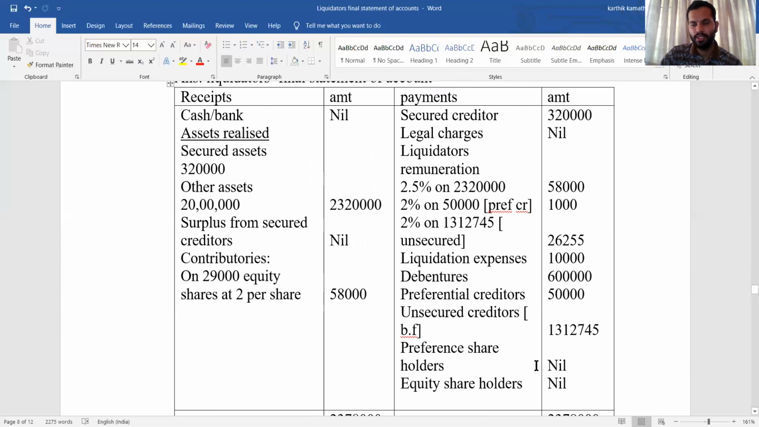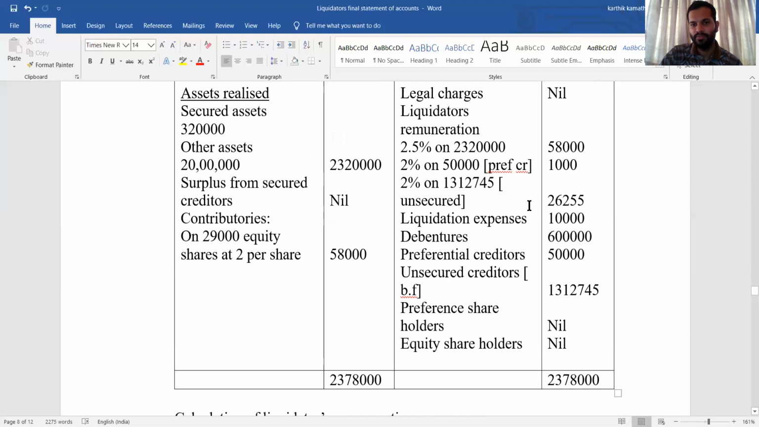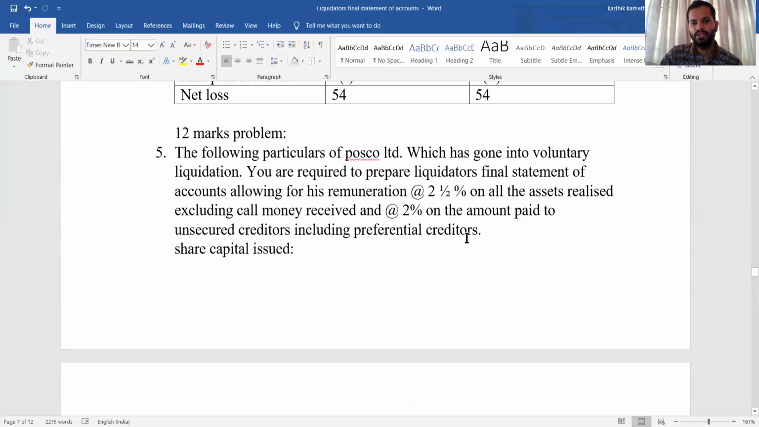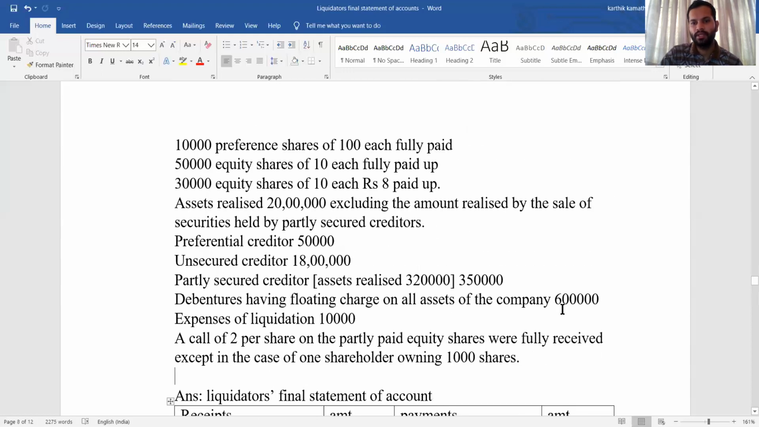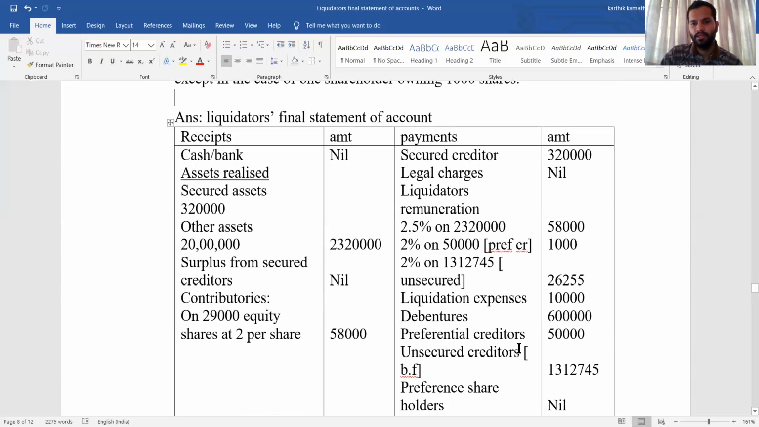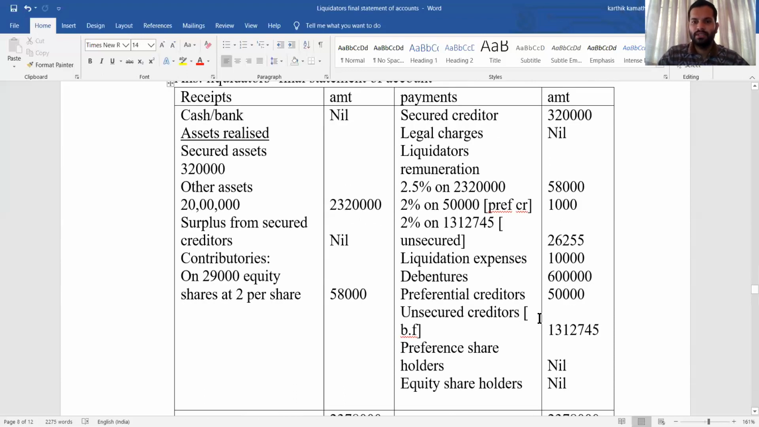All the adjustments you need to deduct, and you will get the amount payable to unsecured creditor, that is 13,39,000 into 2 by 102, 26,255. But before doing that, you need to enter other information like liquidation expense given in the problem, 10,000, and debentures, also mentioned in the problem, 6 lakh. See here, 6 lakh they have given, expenses 10,000 entered, preferential creditor is also mentioned, 50,000. So minus all these things to get liquidator's remuneration on unsecured creditor.